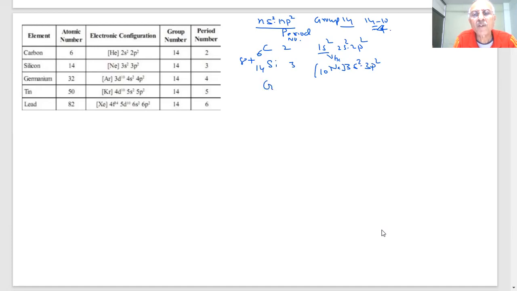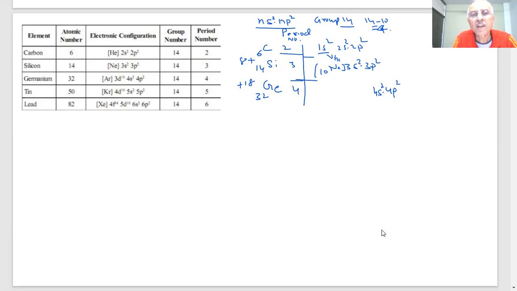Then germanium, period number 4. What is the atomic number going to be? It would be 32. Fourth period means 4s2, 4p2.